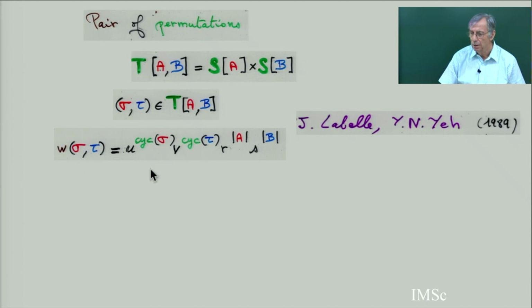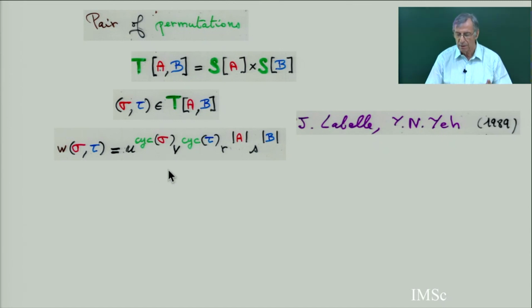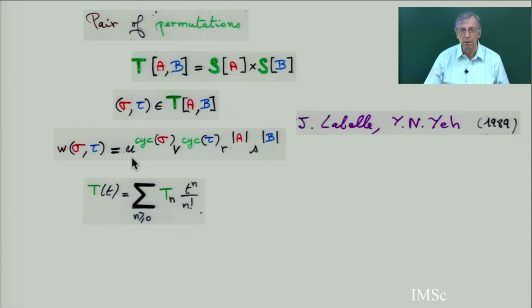And then the weight. So here, if you are a purist in the theory of species, it's by species, because there are two variables, there is a pair, and A and B each have their own variable. So instead of having an exponential power series with t^n over n factorial, you have an exponential power series with two variables, u^n over n factorial and v^m over m factorial. And then you put a weight on the pair.